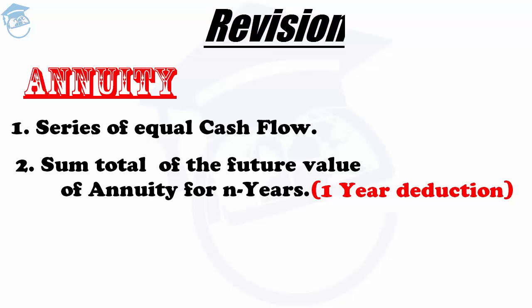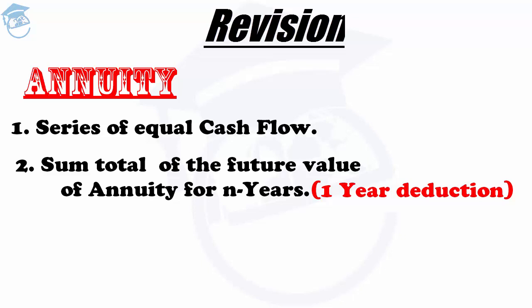Then we saw that the future value of an annuity is a sum total of the future value of annuity of the individual years. One important thing which we stumbled upon was that the sequence which the future value of annuity follows is a geometric sequence, and the future value formula of annuity is also calculated in consonance with the geometric progression sum total calculation, and keeping in mind the final formula for the geometric sequence,